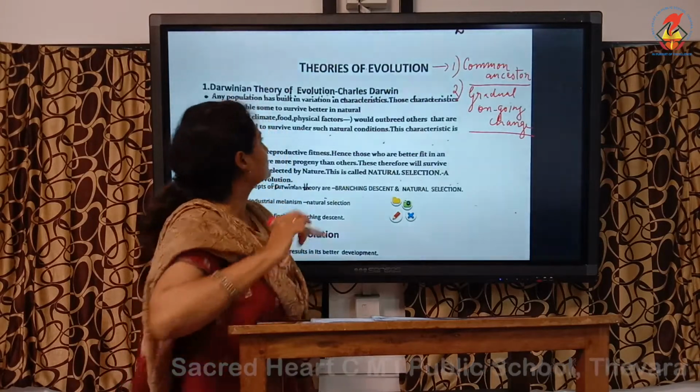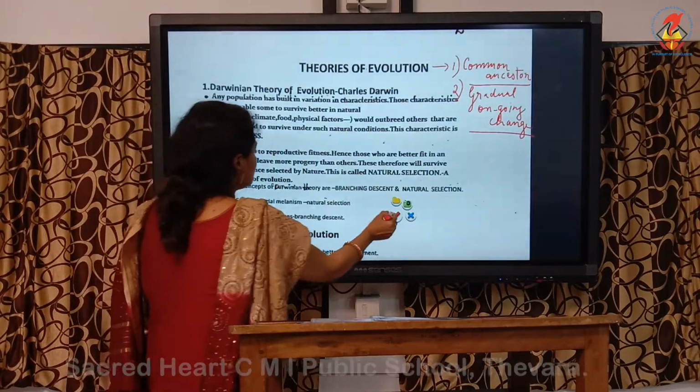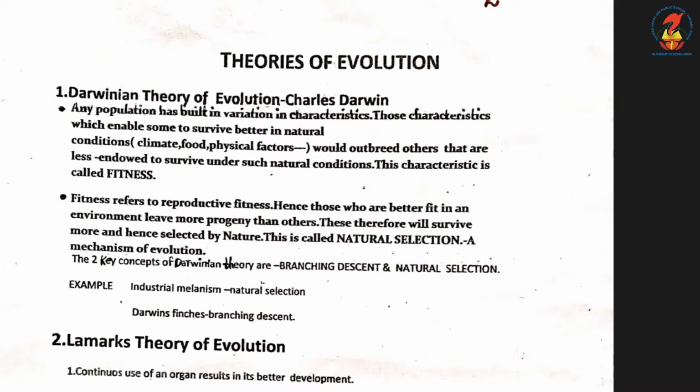diverse and modified forms. Now the first theory was put forward by Charles Darwin, and this very famous theory is the theory of natural selection. But the postulates in your text you have to follow correctly, the first and second postulate. Any population has built-in variation in characteristics. These characteristics enable some to survive better in natural conditions like food, climate, physical factors, and would outbreed the others that are less endowed to survive under such natural conditions. This characteristic is called fitness.